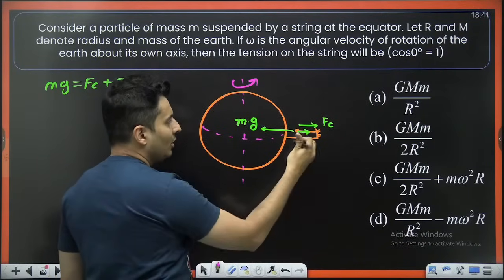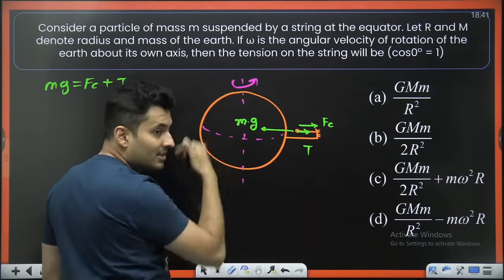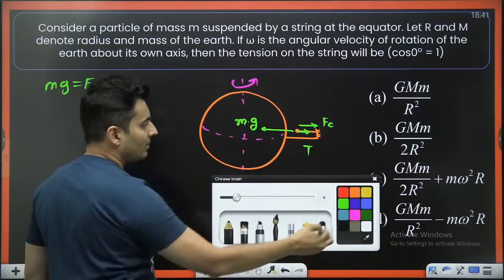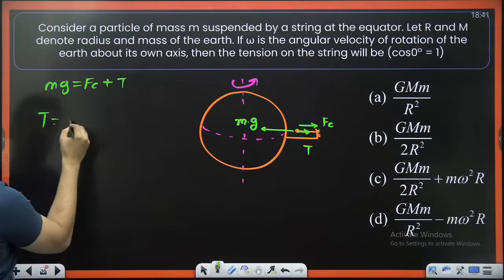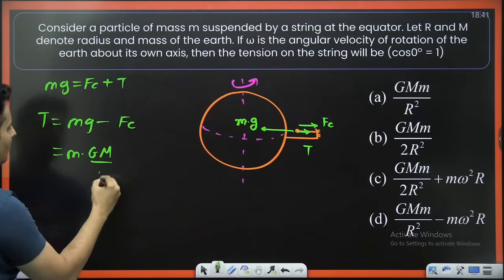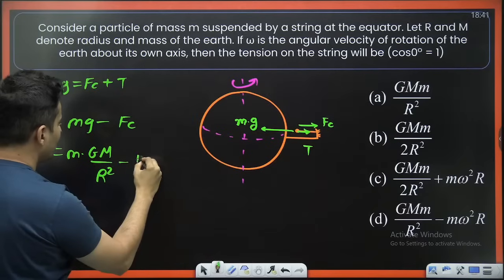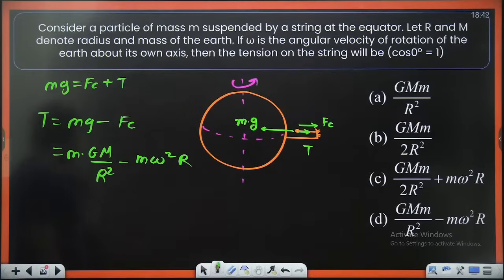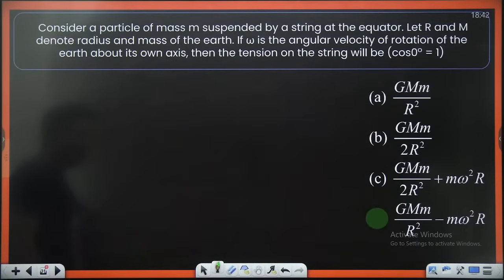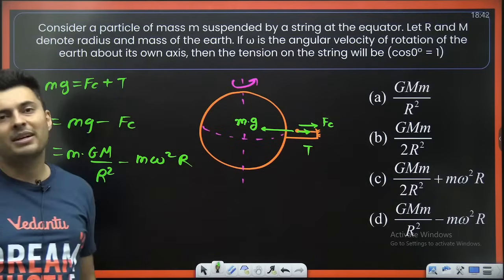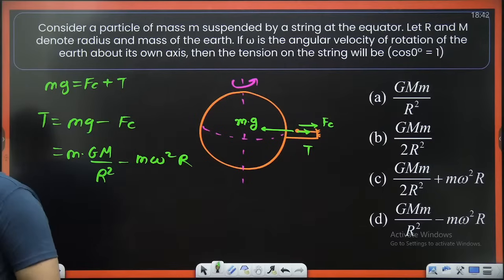It is thrown out. A lot of people will show mg down. No, this is the earth itself. Earth is not below. So gravity will be towards the center. Mind it. Therefore, tension will be mg minus centrifugal force. Gravitational acceleration is GM by r square, and centrifugal force is m omega square r. So that is the answer. There you go, option D: GMm by r square minus small m omega square r. Right? Yes. Awesome.